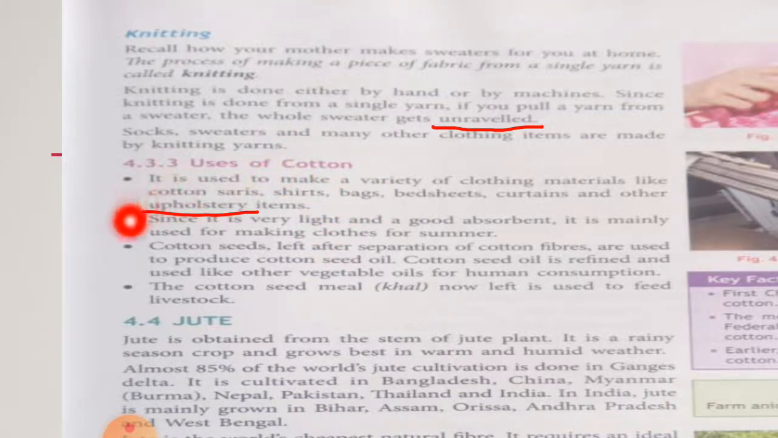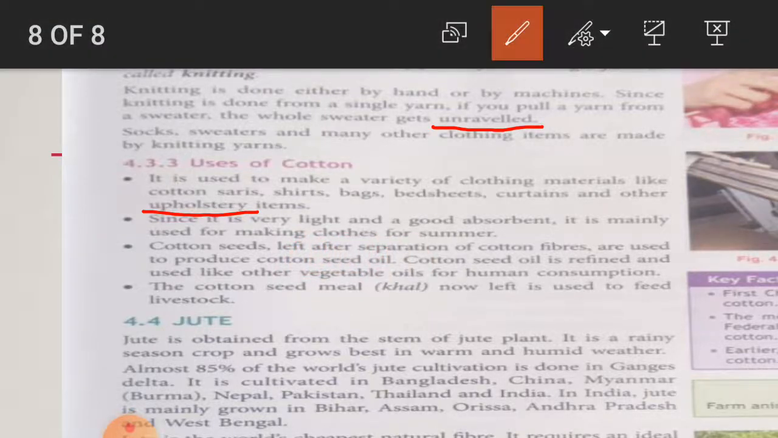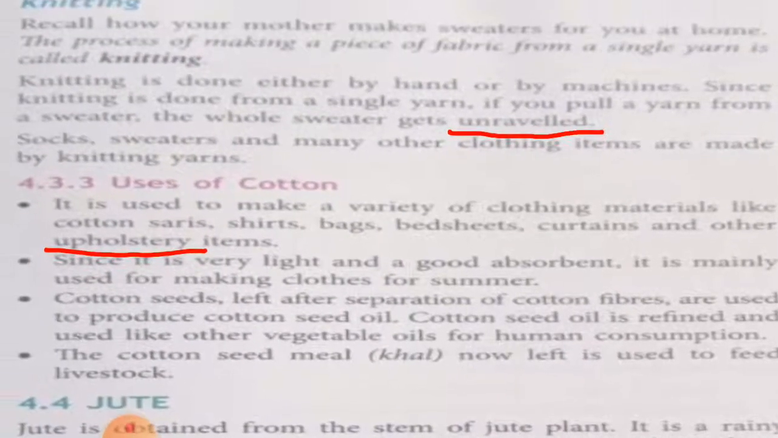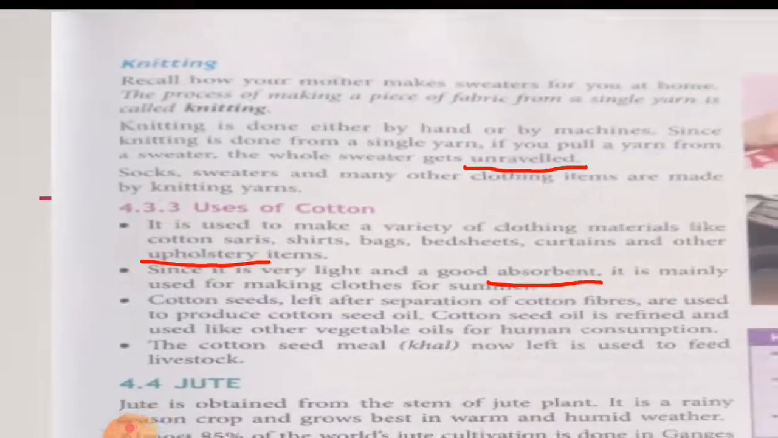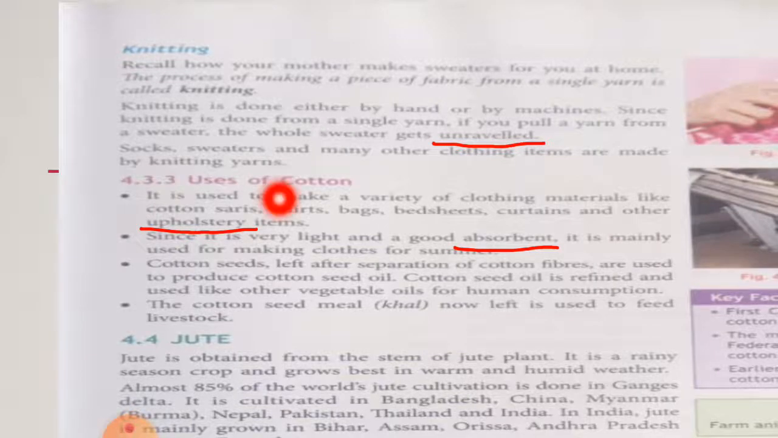Is that clear? Now the second, since it is very light and a good absorbent, it is mainly used for making clothes for summer. Underline this word. Absorbent means sucking or drying up. So cotton is very light and a good absorbent. That's why it is mainly used for making clothes for summer.